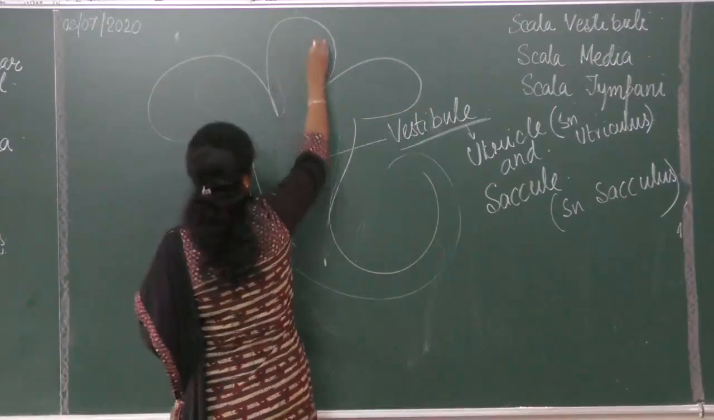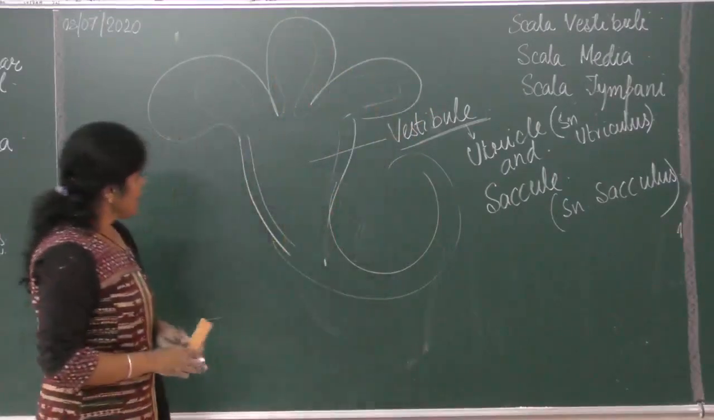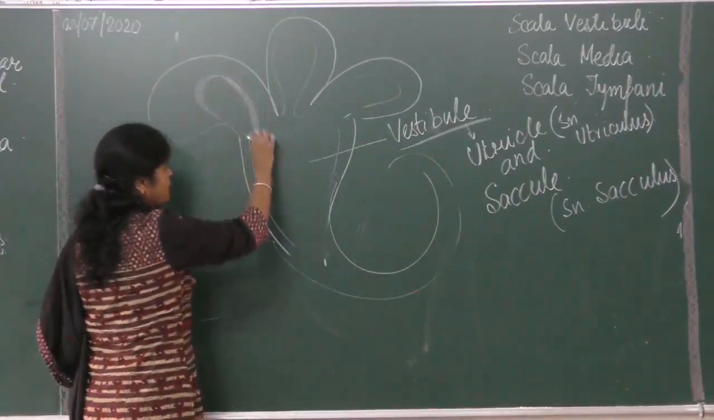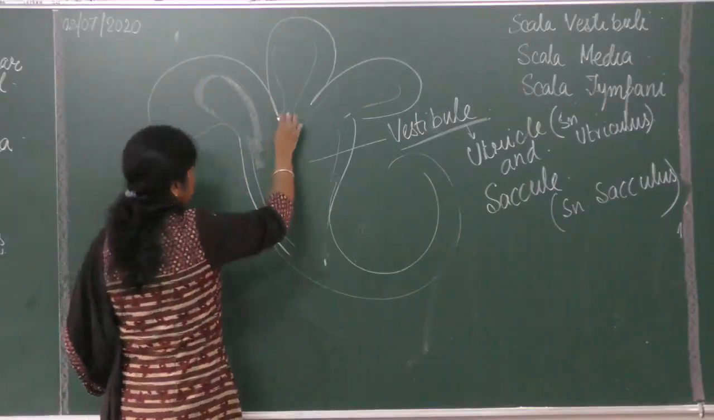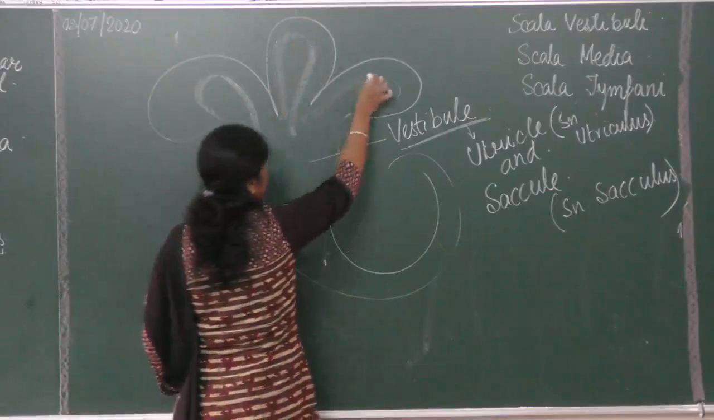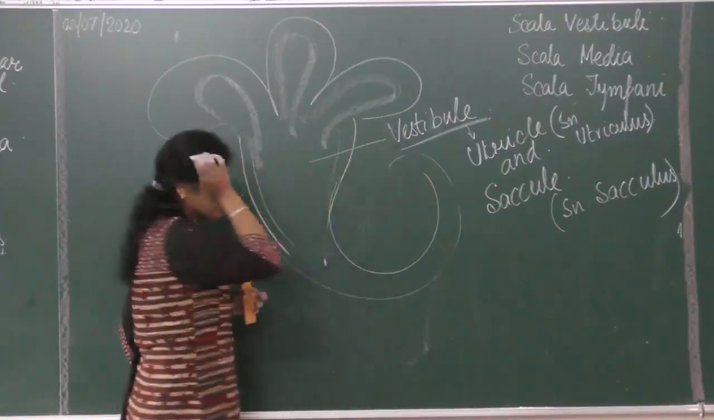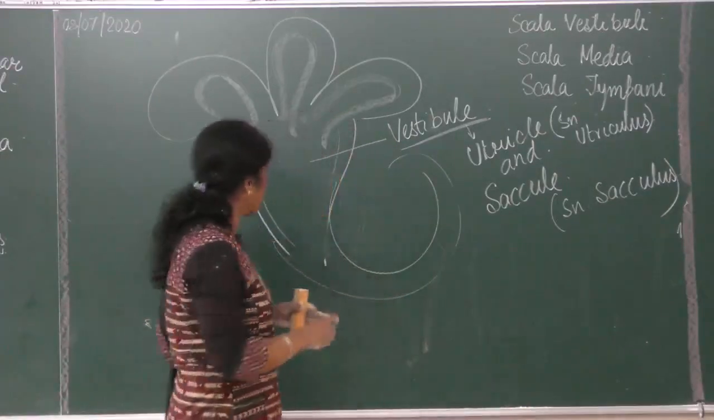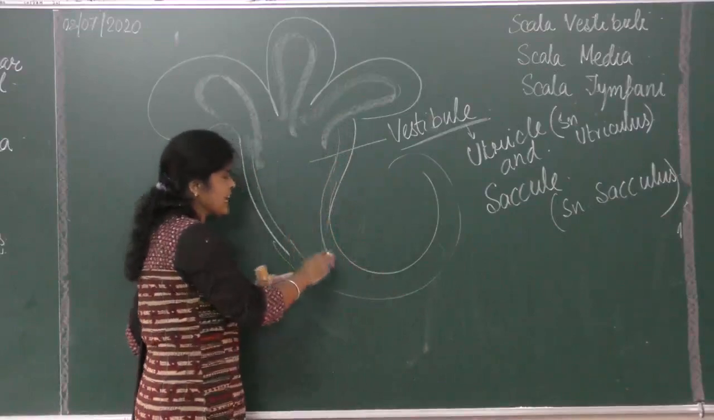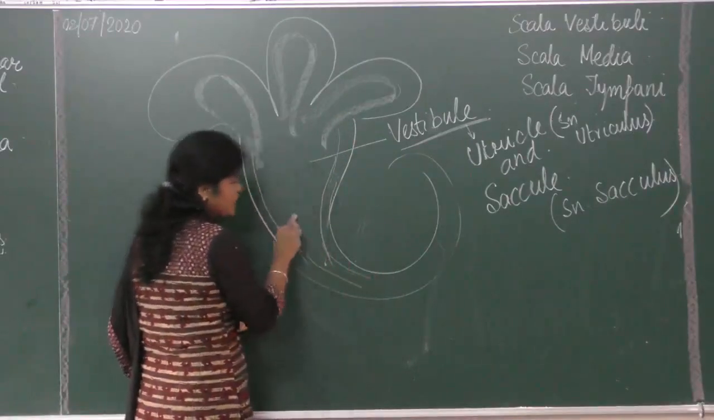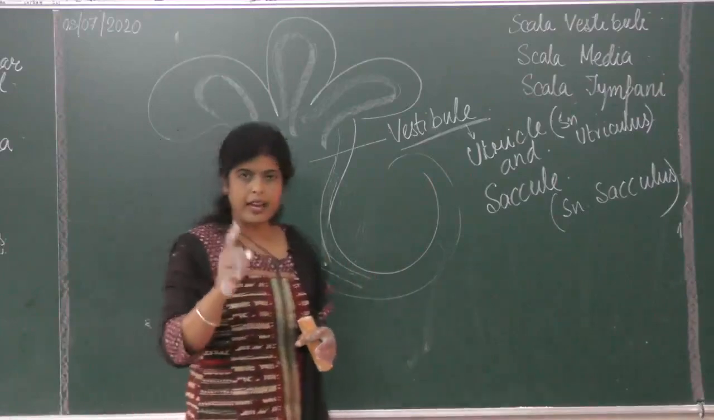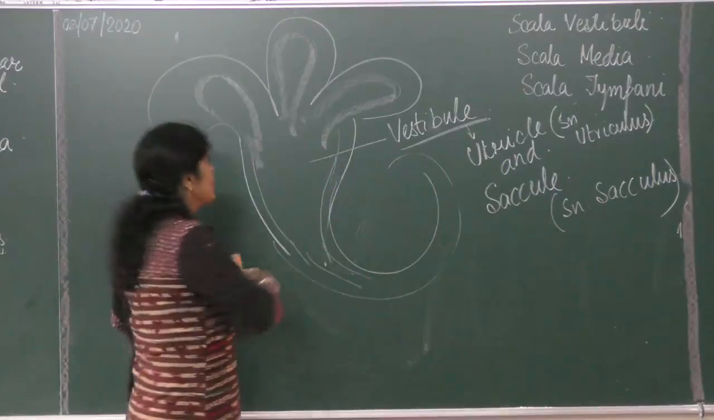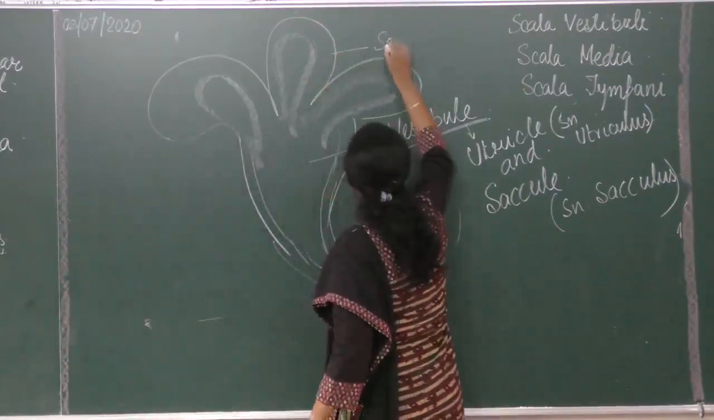Again, there is a bony and membranous labyrinth. This part, the vestibule and the semicircular canals inside, are filled with endolymph. The part which is working is filled with endolymph. Even the vestibule, utricle and saccule are also filled with endolymph. Is it clear? Because they are inside the membranous part. Inside the membranous part is always endolymph. Outside is perilymph. Is it clear? So there are 3 semicircular canals.